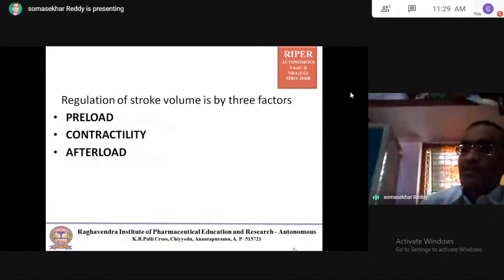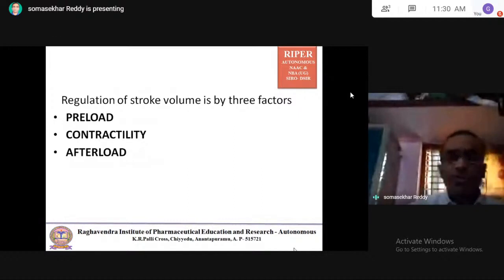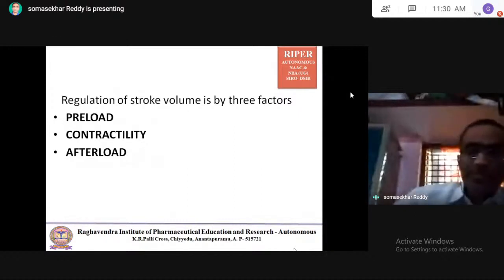For each beat, how much blood is ejected from the ventricles depends on 3 factors: preload, contractility, and afterload. So the regulation of stroke volume depends on preload, contractility, and afterload.